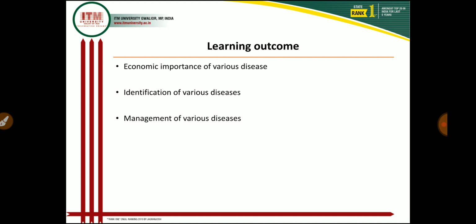Then what are the learning outcomes of today's lecture? In the learning outcome, I explained all 3 diseases: the different causal organisms, economic importance, symptoms, favorable conditions, pathogen characteristics, disease cycle, and how we manage the diseases in field conditions. I also explained how we identify the diseases in the field on the basis of symptoms. So these are the learning outcomes of today's lecture.